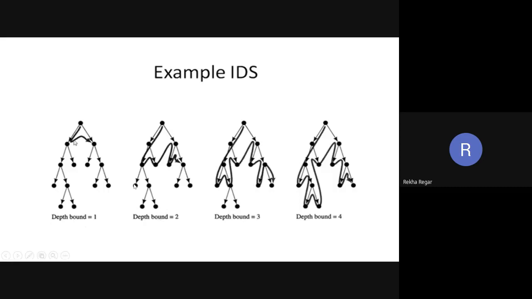It is not going to explore higher depths. If the depth bound is 3, it searches until depth 3. It is interested in finding the goal inside this depth bound. Depth bound 4 is like this one.